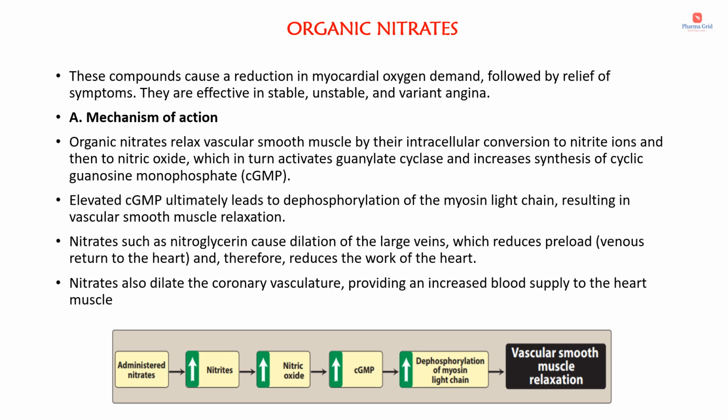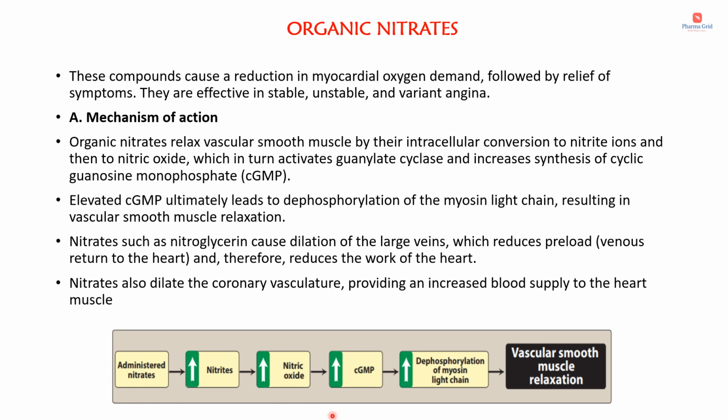If there is a reduction in the calcium, what will happen? It will result in vascular smooth muscle relaxation. Okay, so if there is an increase in cyclic GMP, it will lead to dephosphorylation of the myosin light chain, that will lead to reduced calcium concentration in the cytosol and ultimately result in vascular smooth muscle relaxation. Nitrates such as nitroglycerin cause dilatation of the large veins, which reduces the preload. Preload means venous return to the heart, and therefore reduces the work of the heart. Nitrates also dilate the coronary vasculature, providing an increased blood supply to the heart muscle.